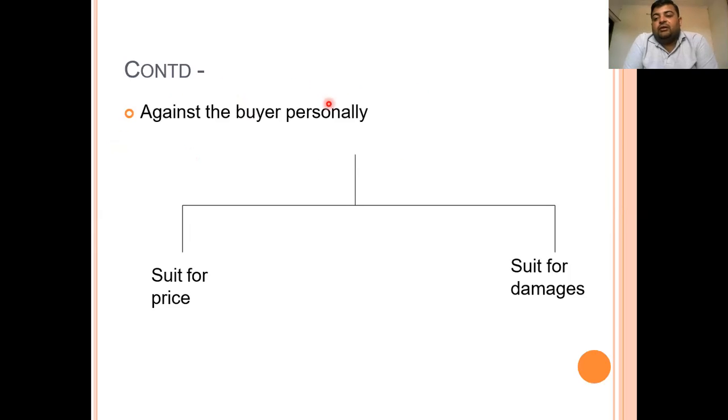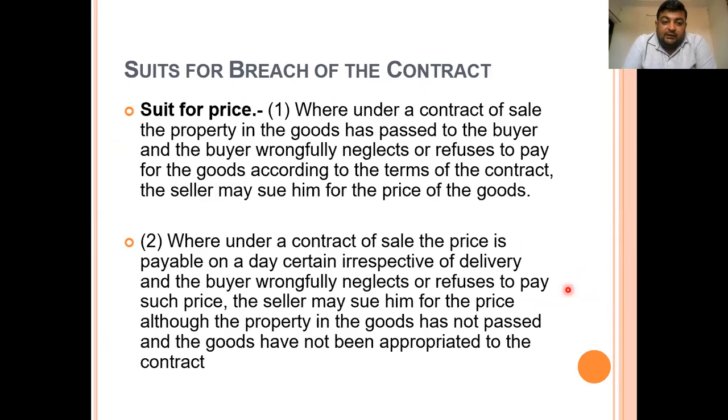Or we can broadly say that the unpaid seller has the following rights against the buyer personally. First, he can sue for the price. He will file a case for the price of the goods, and second, he will sue for the damages which he has to bear due to the negligence of the buyer. Now, explaining one by one. First is suit for breach of the contract.